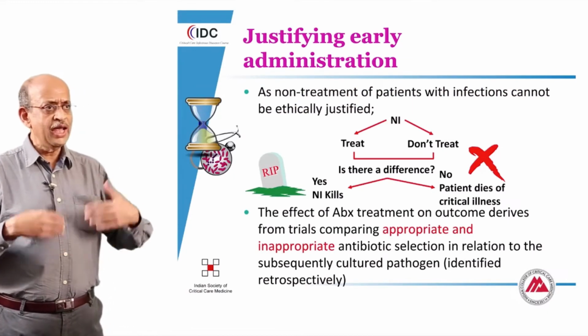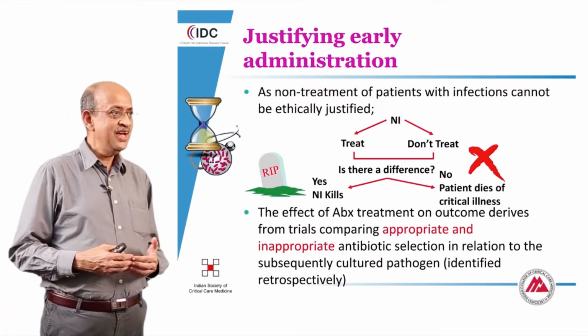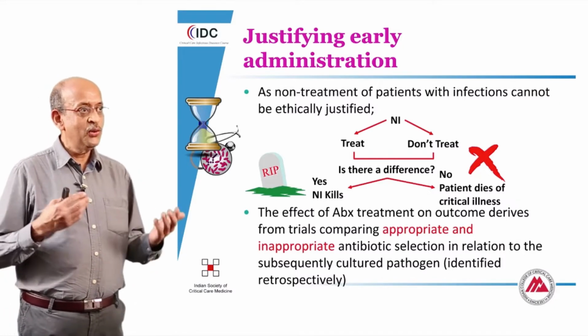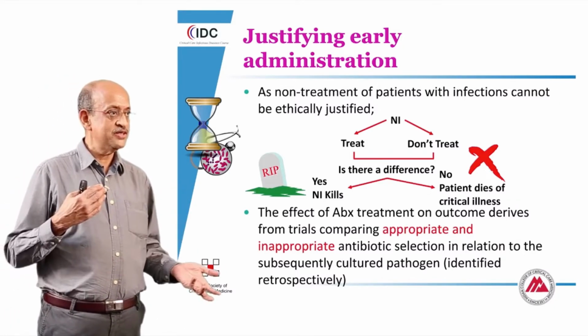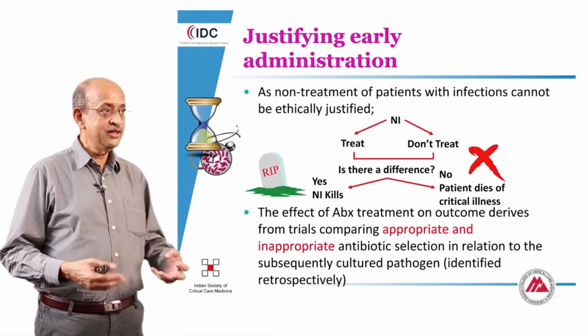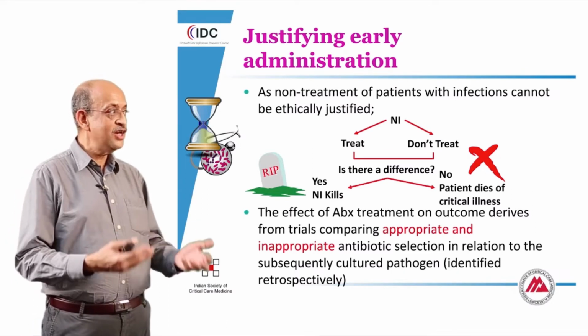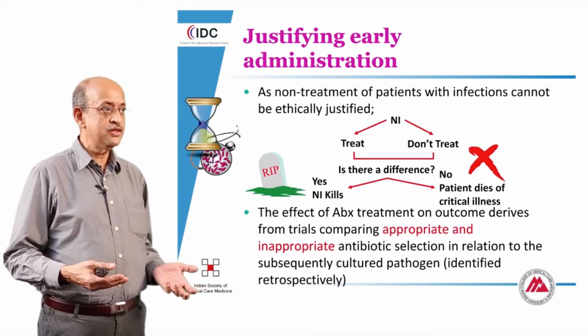Now, again, we need to justify the early administration, and once again, as I said, it is impossible for us to look at treatment and no treatment as a comparison because it is ethically wrong. So again, we look at it in the situation of an appropriate or an inappropriate antibiotic, and we try to see if there is a difference in terms of outcomes.